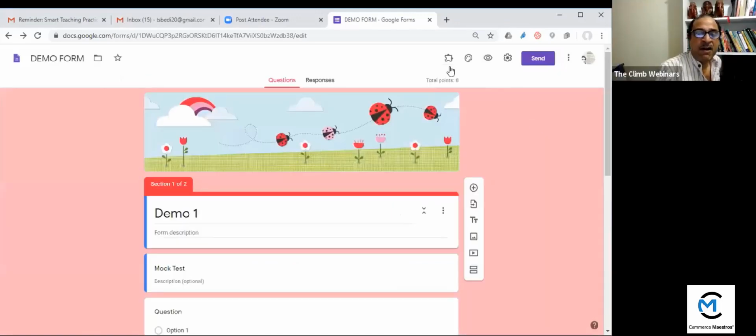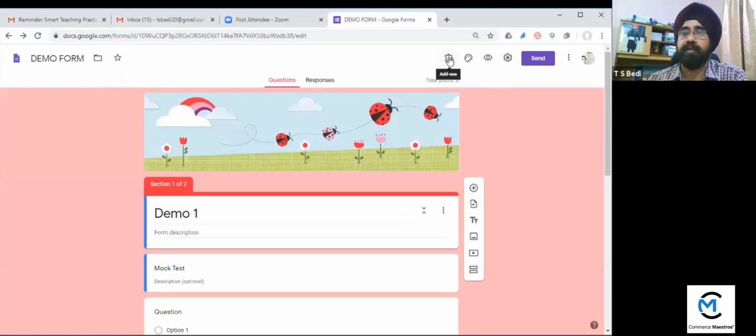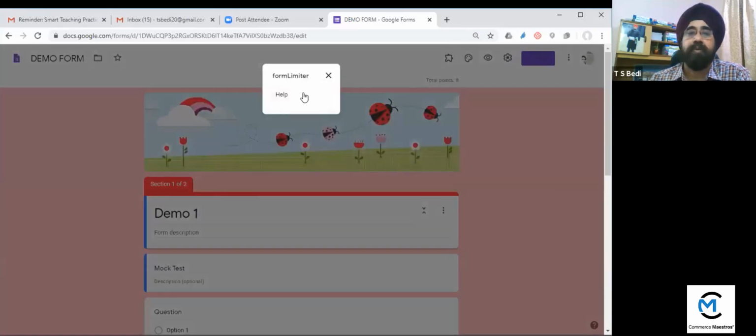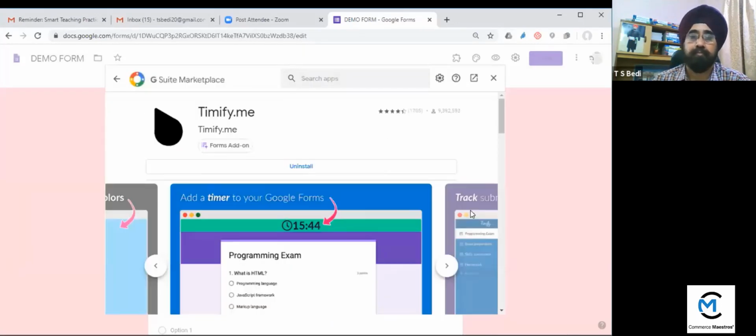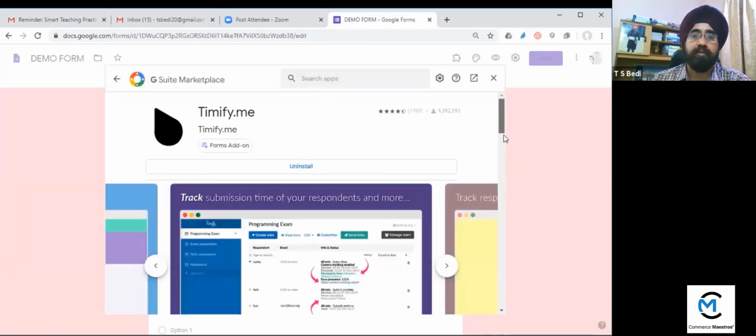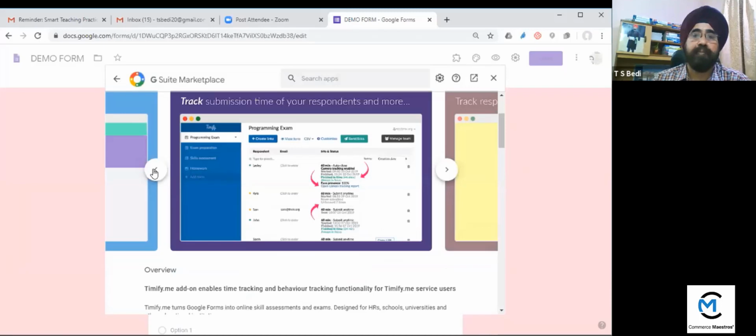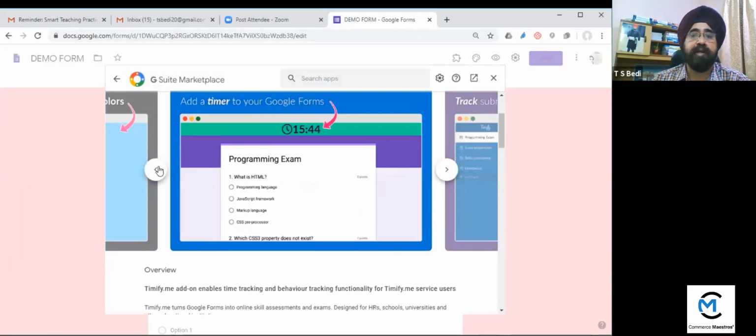Yes. Now it's already been added. So if I click on this button will appear when you will add some add-ons. So if I click here, add-ons, so I get this one: control acceptance responses, form confirmation emails, form limiter. ये मैंने already upload किए हुए हैं. So if I click on this form limiter, this is the description of this. Is this one? Add a timer. So you can add a timer also.